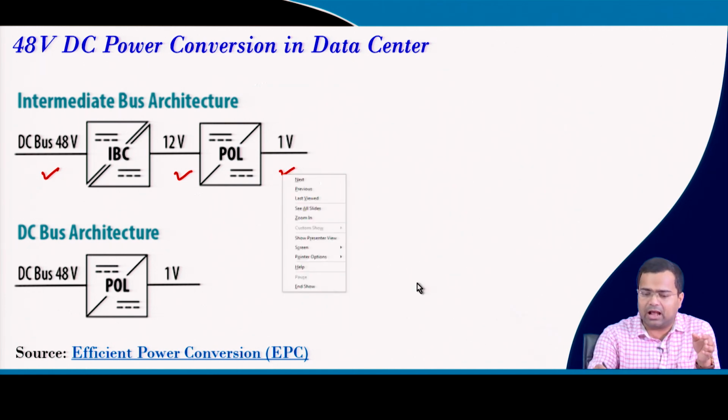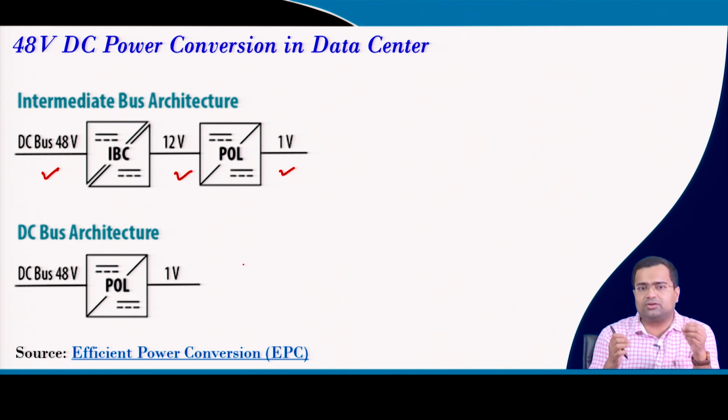But now we are trying to reduce the size of the converter, because if there are two stages, the efficiency of the overall converter will be the product of these two.